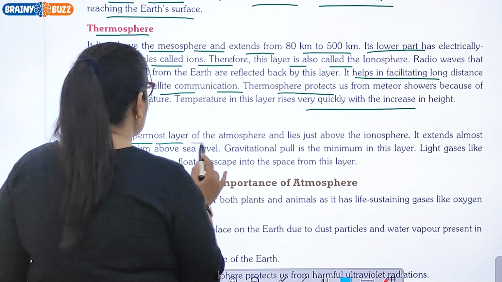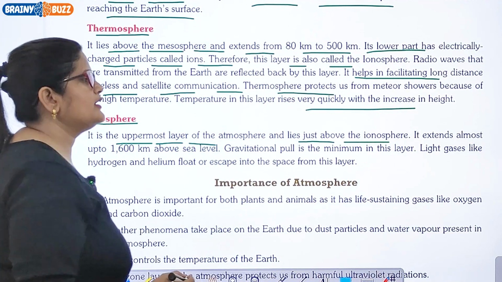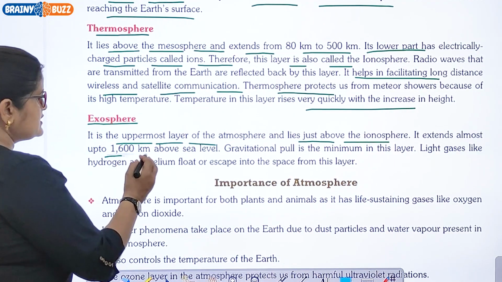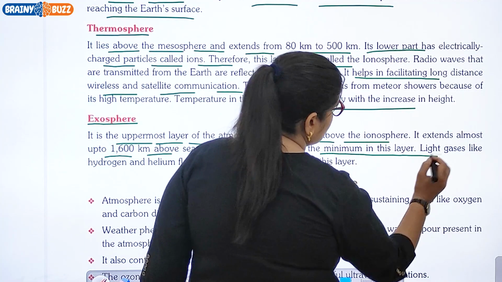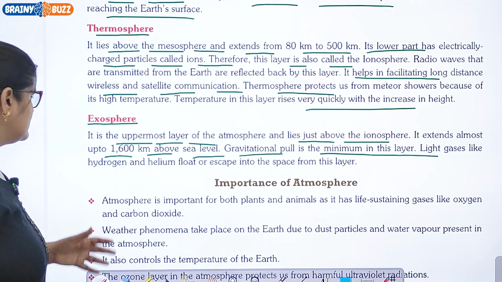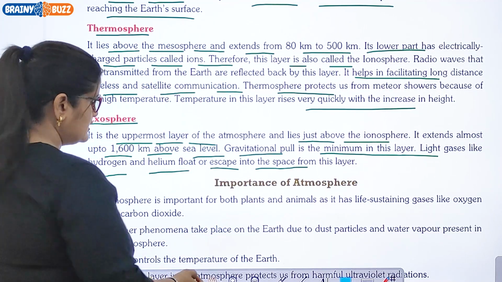Exosphere. It is the uppermost layer of the atmosphere and lies just above the ionosphere. It extends almost up to 600 km above sea level. Gravitational pull is the minimum in this layer. Light gases like hydrogen and helium float or escape into the space from this layer.